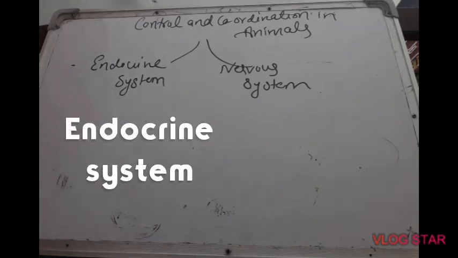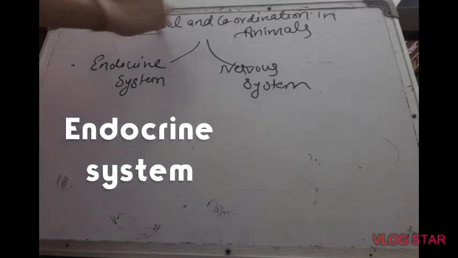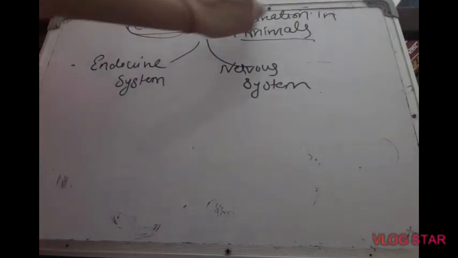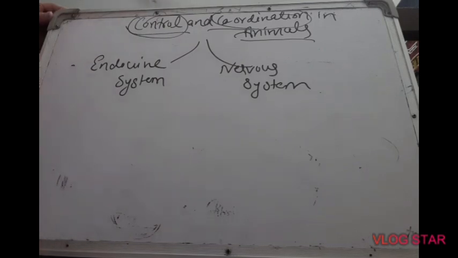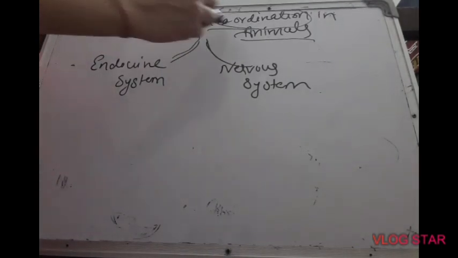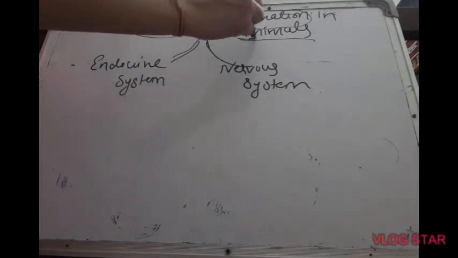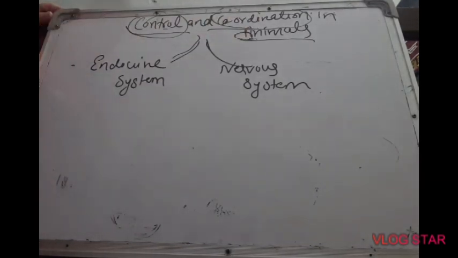Let us start a new topic, that is control and coordination in animals. What does control and coordination mean? I have explained in my previous video. So today we'll continue with the topic control and coordination in animals. As we did control and coordination in plants earlier, control and coordination in animals is a bit different.